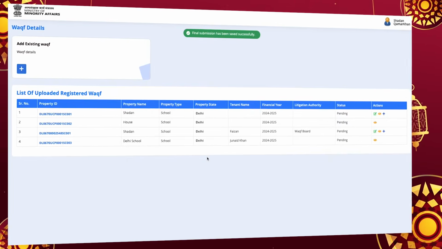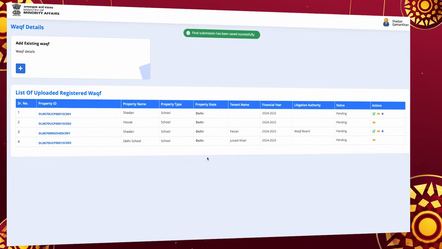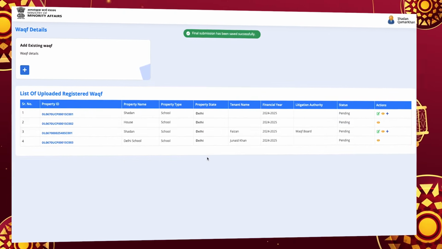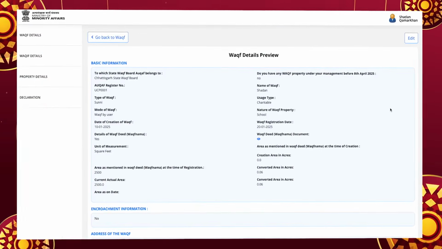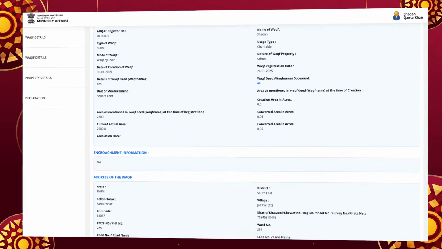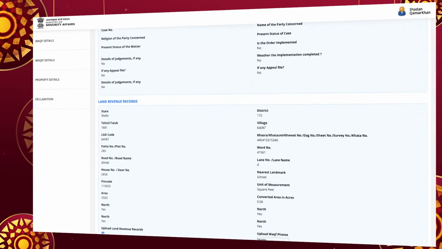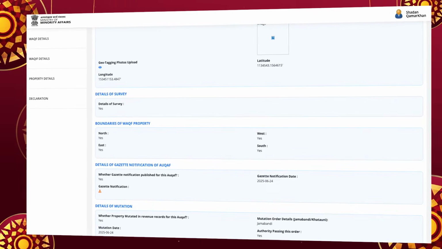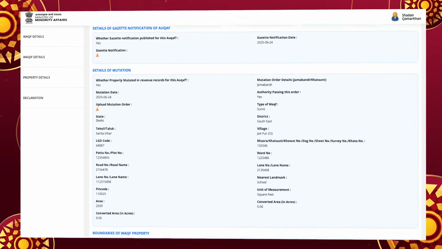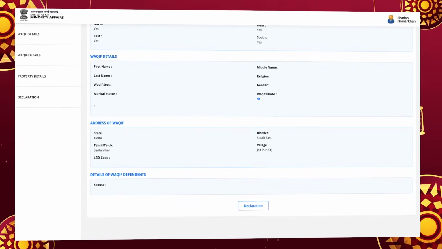After the process, you will be redirected to upload existing registered Waqf page. Click on the icon to see page of listed property. Here, you can see the list of uploaded registered Waqf. Congratulations! You have successfully registered your Waqf property on the Central UMEED Portal.